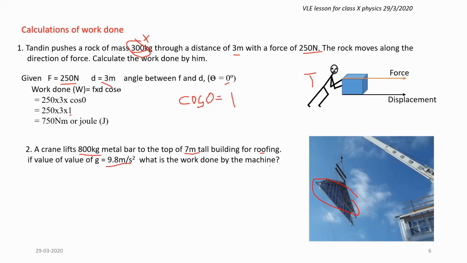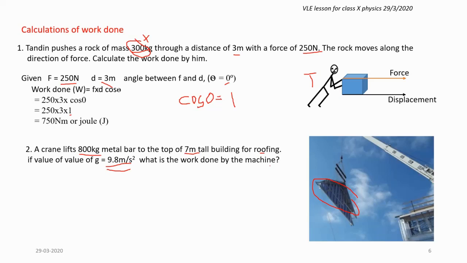Now, since g is given, or even looking at the nature of work done here, you will understand what formula to use. In the previous case, he is applying force and the force is moving the body horizontally, displacing the body horizontally. And here, force is lifting the body and it is lifting against gravity. Now we are asked to calculate work done against gravity.